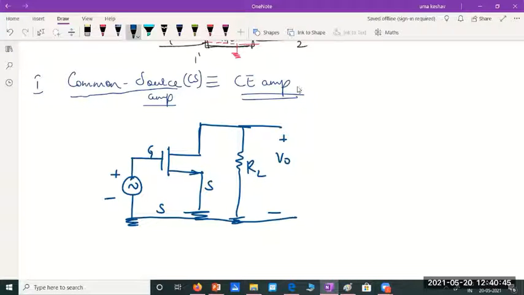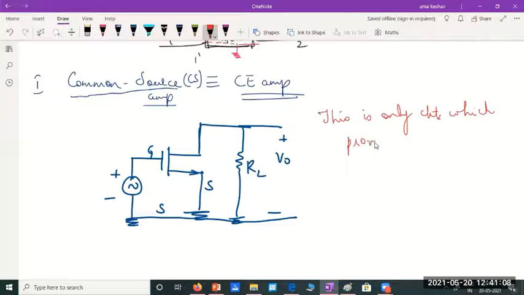Do you remember what is the major advantage of CE amplifier? Yes, power gain. Exactly, you are right.